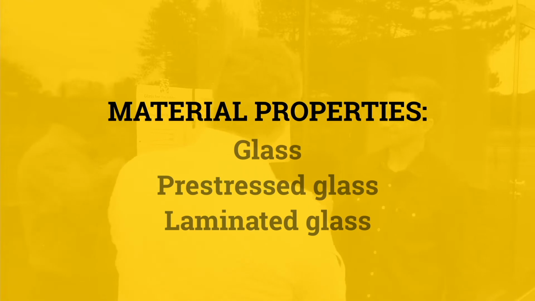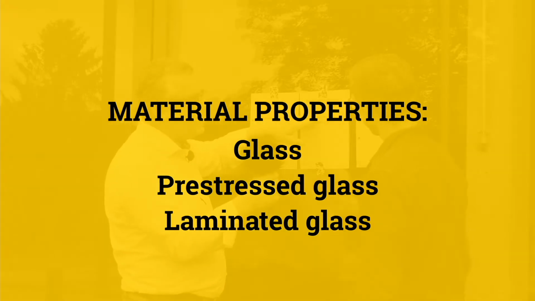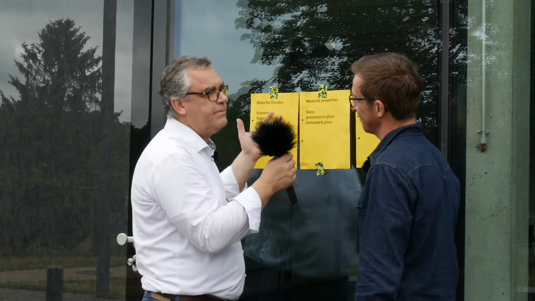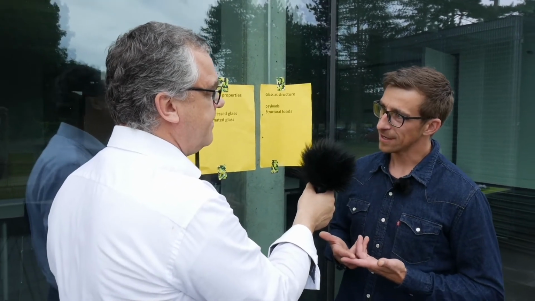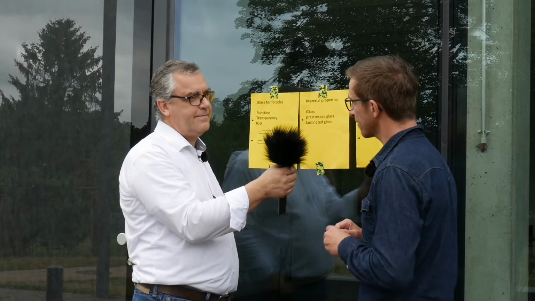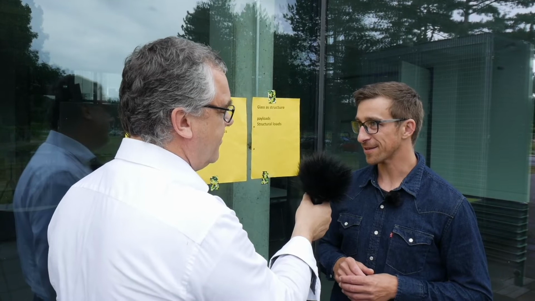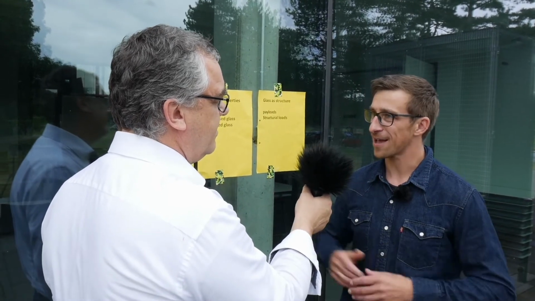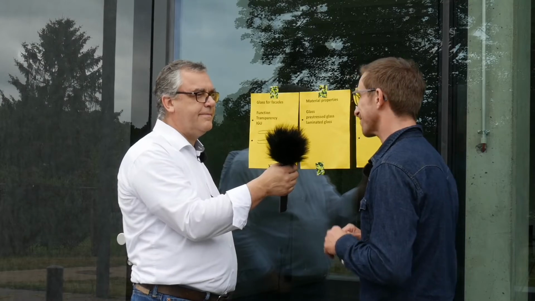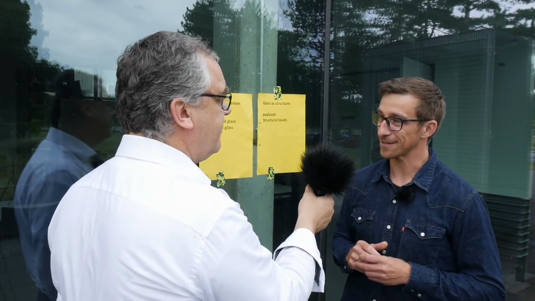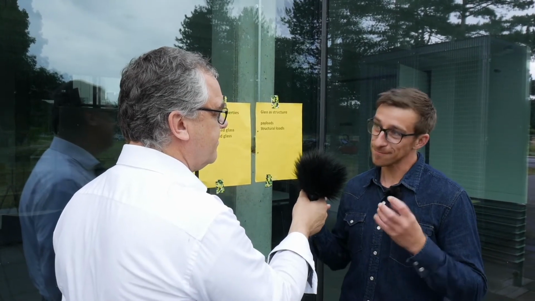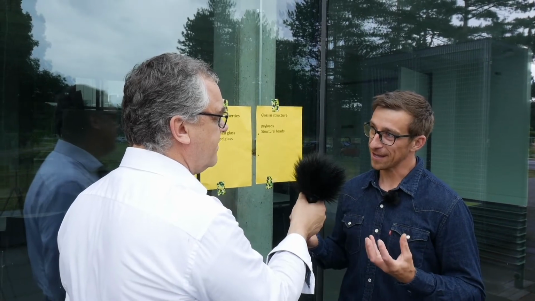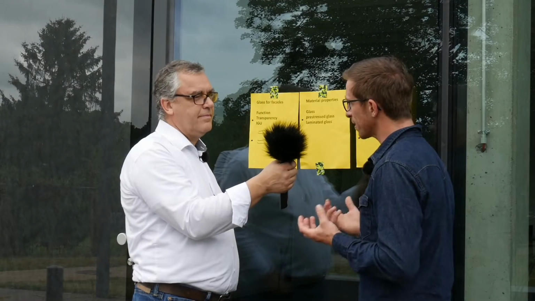Not really. Okay, let's go to the next field. Material properties. What is glass? How is glass made? What is the material glass made of? Okay, you need sand, special sand, silica sand. Then you need lime and soda, and you mix it in the right composition. Heat it up to over 1,600 degrees, and then you will get more or less glass. But that's a fluid then. Yes, in this case it's a fluid. Then it's cooled down, and then it becomes solid and transparent. And it's an amorphous material which is very brittle, like a ceramic.